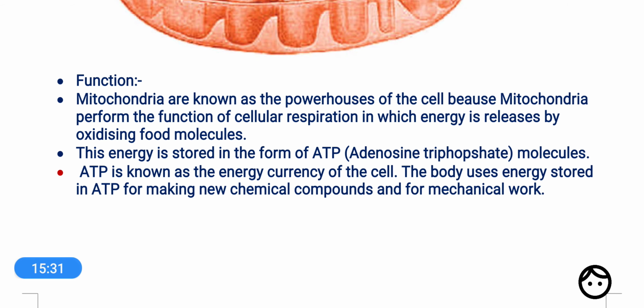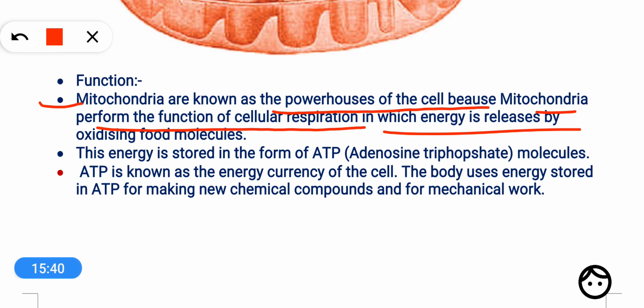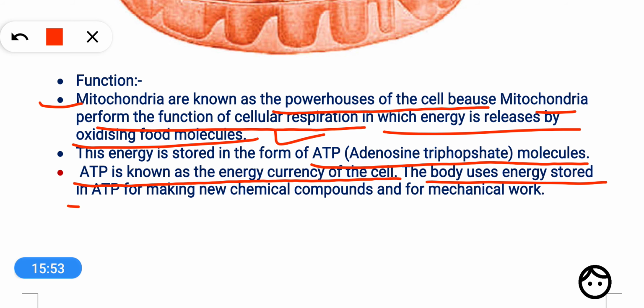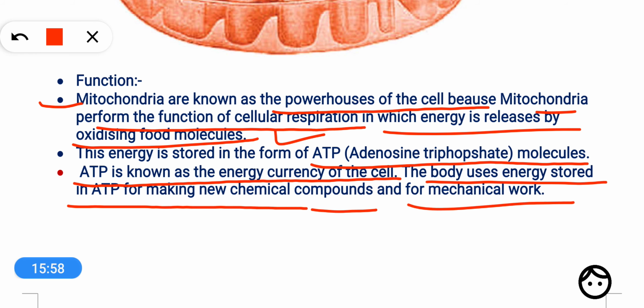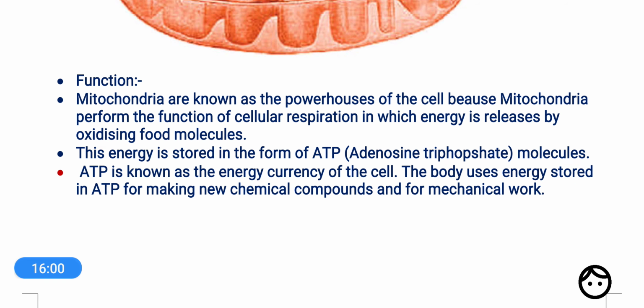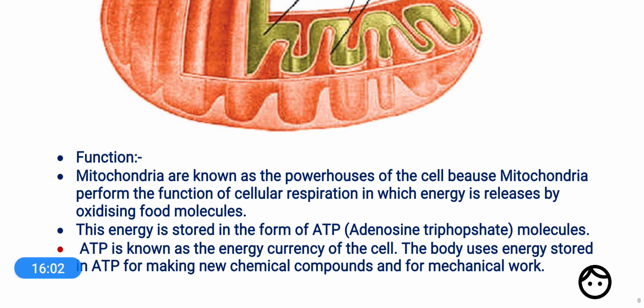What is the function of the mitochondria? The notes are written here. Mitochondria are known as the powerhouse of the cell because they perform the function of cellular respiration, in which energy is released by oxidizing food molecules. This energy is stored in the form of adenosine triphosphate molecules. ATP is known as the energy currency of the cell. The body uses energy stored in ATP for making new chemical compounds and for mechanical work. So this is all about the structure and function of mitochondria.